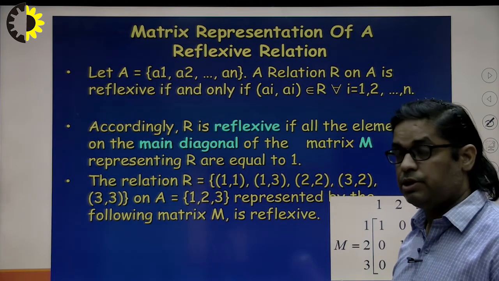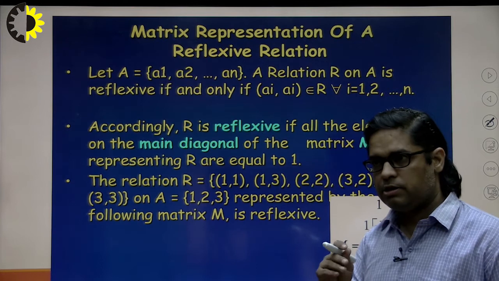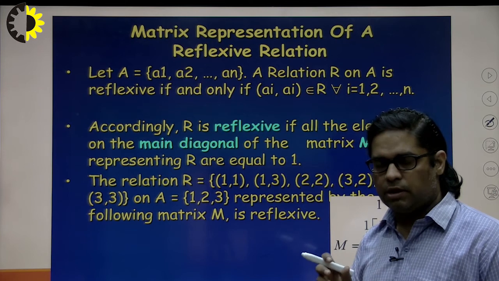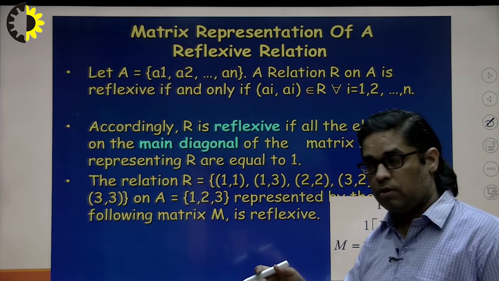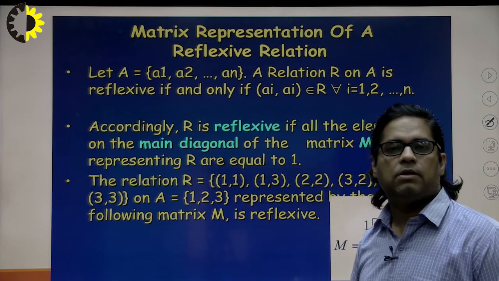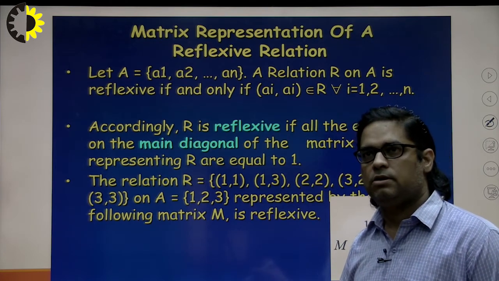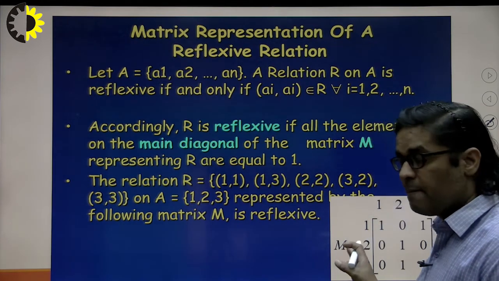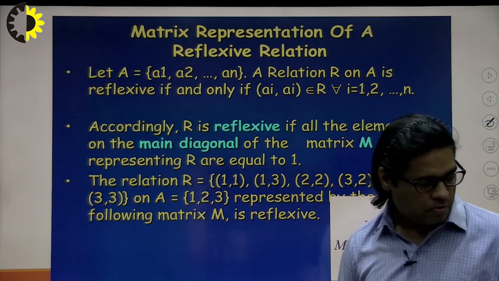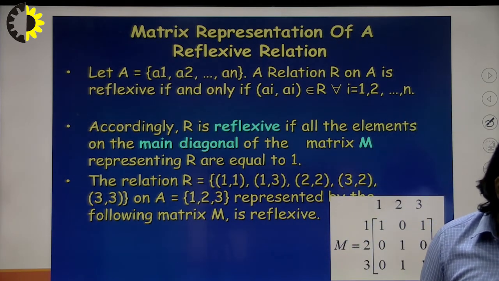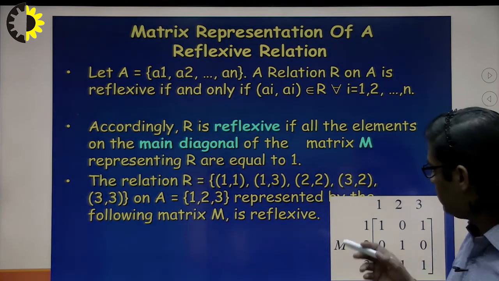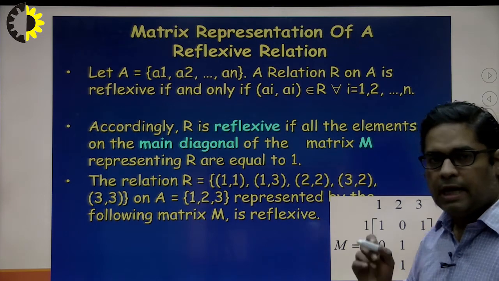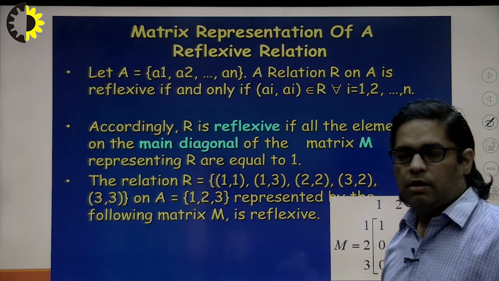This representation is very important because whenever we study data structures, whether two nodes are connected by an edge or not can also be shown by a matrix. That matrix is actually called the adjacency matrix. If you know about this matrix, it will be much easier for you to understand the adjacency matrix. So let us see how to create a matrix for establishing the relationship between the elements.